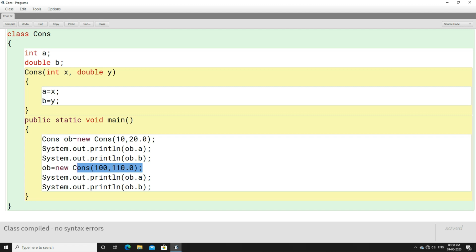Now if you don't want the old values, once they are used, in that case you can take help of a single object, where once the object is used, once again create a dynamic memory for that object and put the second value. Once again create dynamic memory of that object, put the third value, fourth value, fifth value, like that. It is up to you. I cannot tell you when you have to create different objects and when you have to keep a single object. It is your decision as per the question, as per the scenario. You have to decide whether you have to create different objects or similar objects.